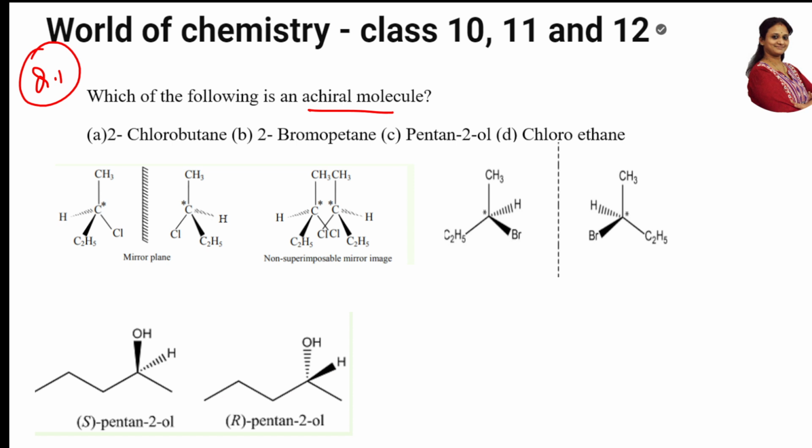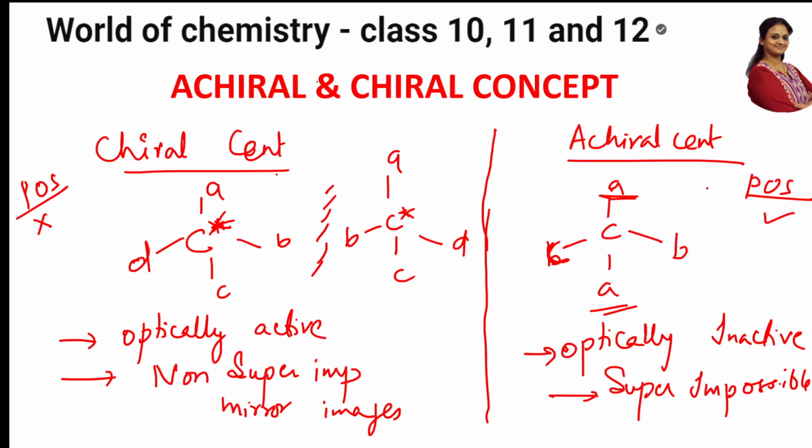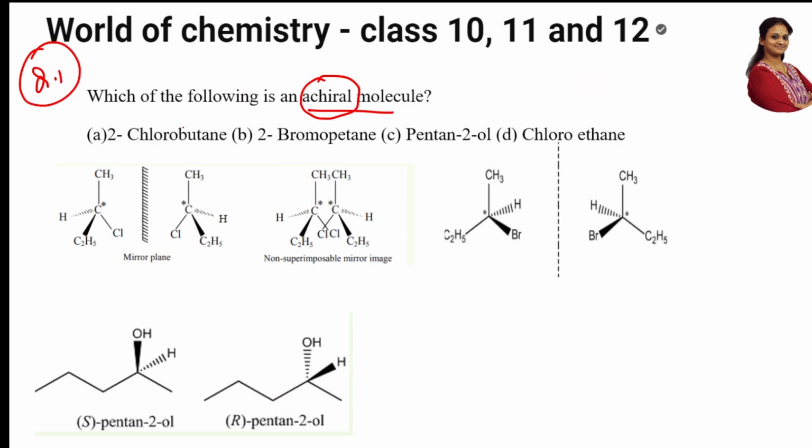Go back to the question. Which of the following is a chiral molecule? That means they're asking about this part. Let us see. So whenever such question is given to you, take the compound and draw the structures. So here what did we draw? 2-chlorobutane. See here, 2-chlorobutane means 4 carbon atoms, 1 2 3 4. Here I've just drawn the structure with the mirror images.